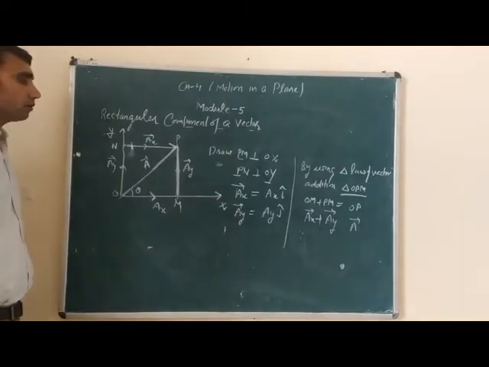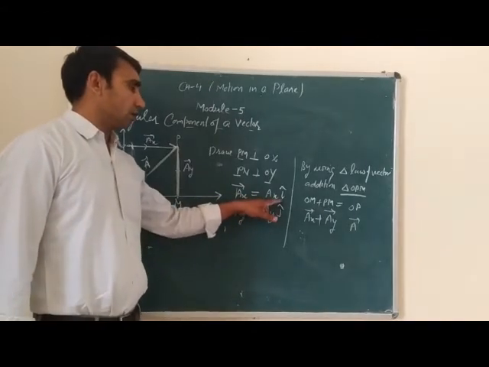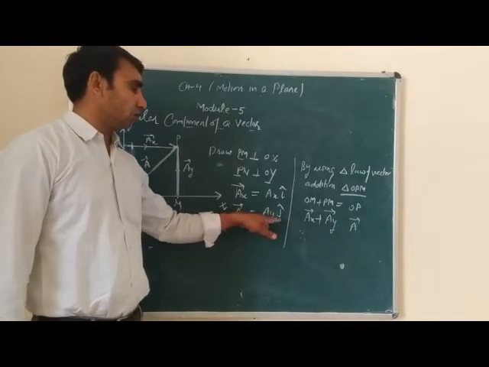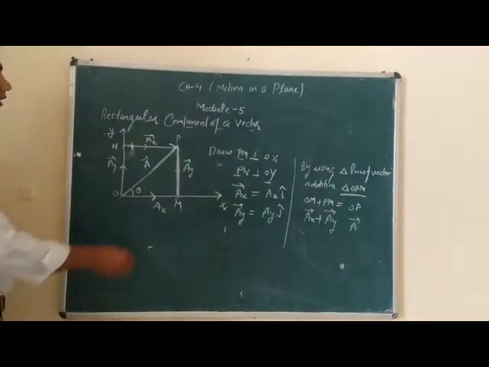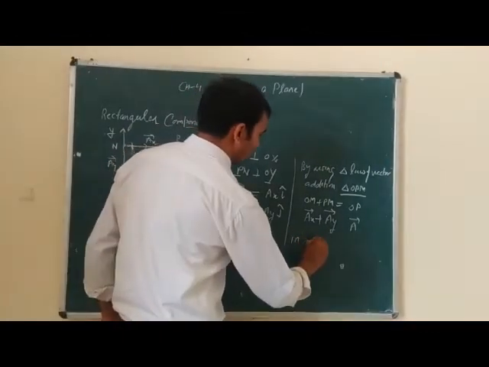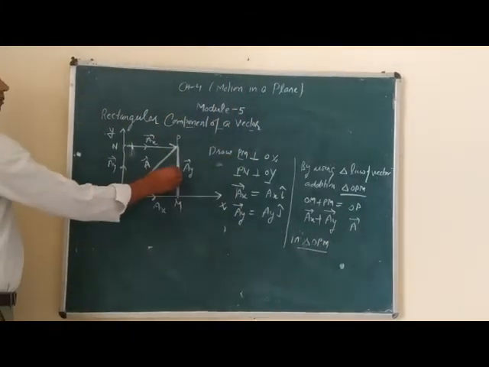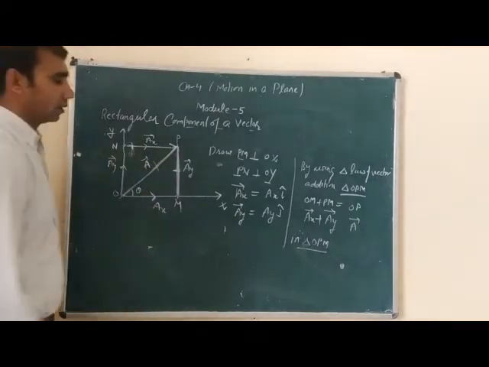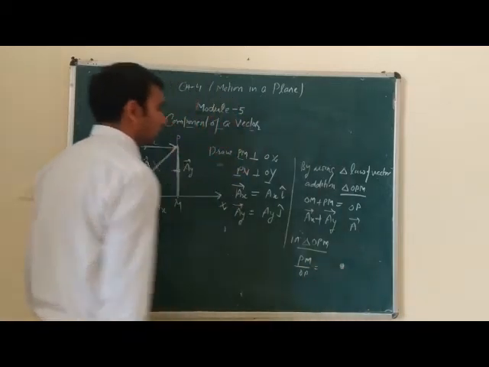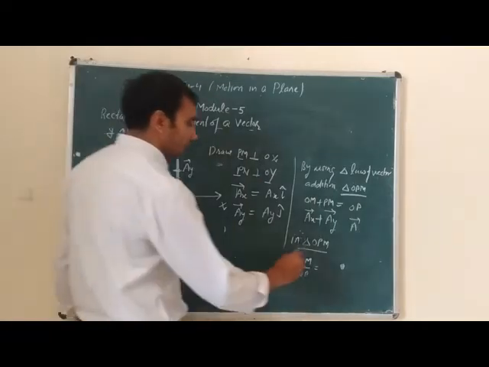Now AX is the magnitude of vector AX into i unit vector, and AY is the magnitude of vector AY into j unit vector. In triangle OPM, PM divided by OP, that is perpendicular upon hypotenuse, is equal to sin theta.